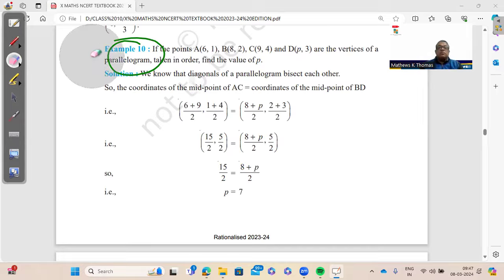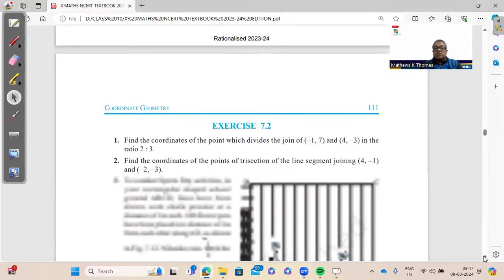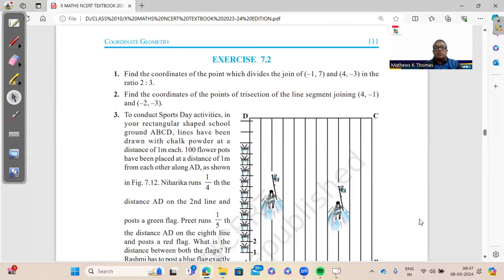So here we have to make use of the property that diagonals of a parallelogram bisect each other. Many of them use distance formula and mess up the whole question. It's not a question of distance formula. It's a question of midpoint formula where diagonals bisect each other. In the exercise also, we have a question based on this. So here we have the ratio question.